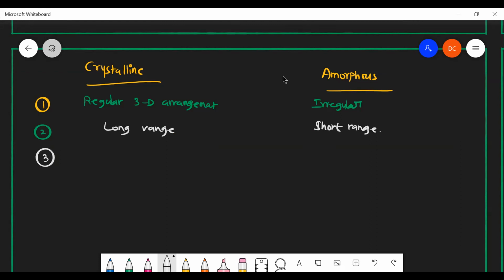In short range order, the repeating pattern will not be there, but it is there only for a short range. The chain will be cut, so small chains will be there, but it is not like that in the case of crystalline solids. Crystalline solids have the entire range. Say for example, if we have a train, the entire train will be called crystalline, but each and every box is called amorphous. That is short range. Each and every box will be considered short range, and the entire train will be called crystalline. That is long range. Okay. Then Ashik, please.